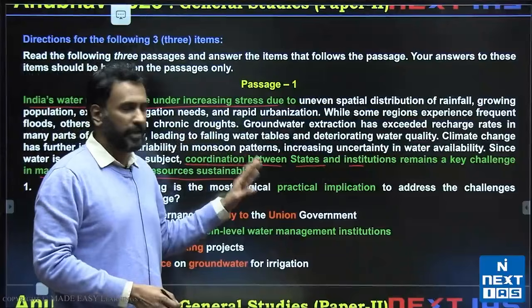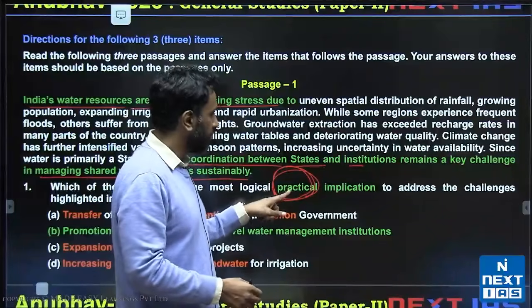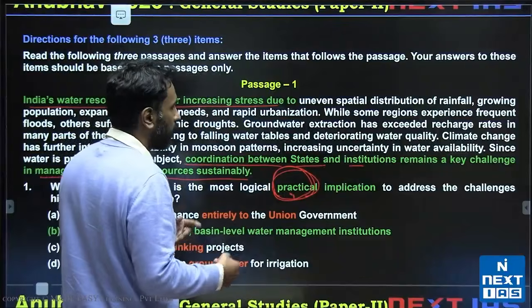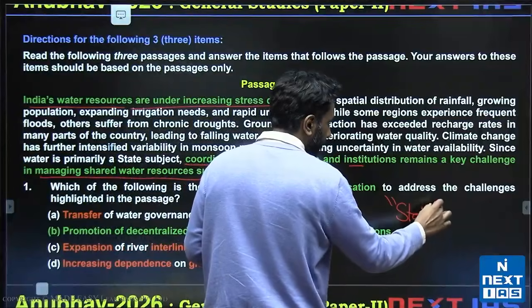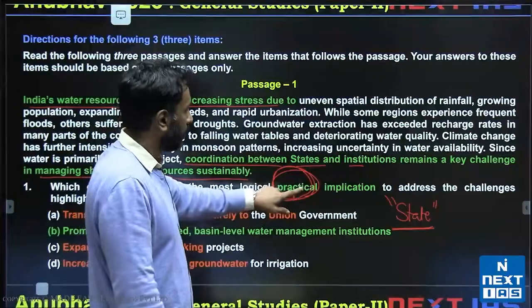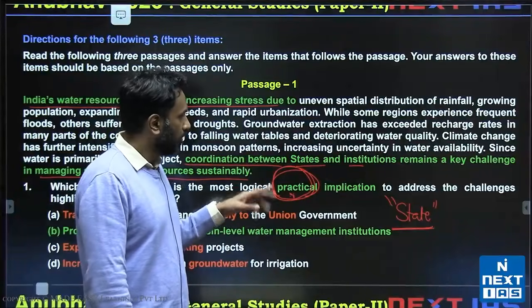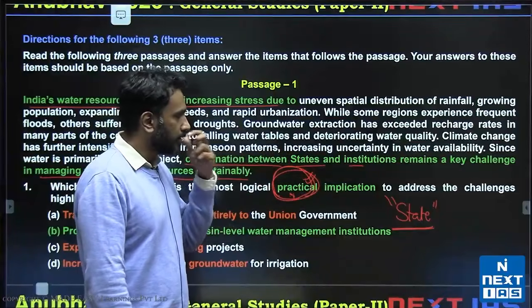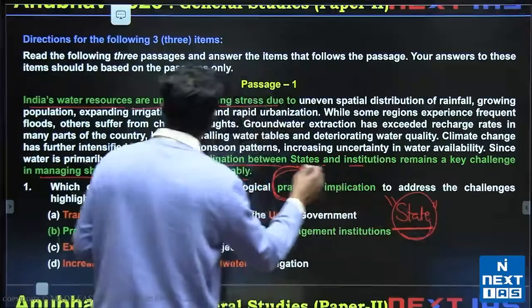Now I just want all of you to pay careful attention to this practical question type that is asked in the exam. This applies to practical question types alone. What we want to do here is take an action which the state is likely to take. This is what we can analyze based on the practical implication questions that have been asked by UPSC in the past 4 years. 2020 was the first time they asked the practical implication question. After that, they asked it more frequently, and we have to solve it as if we are acting as the state. And we have this data.